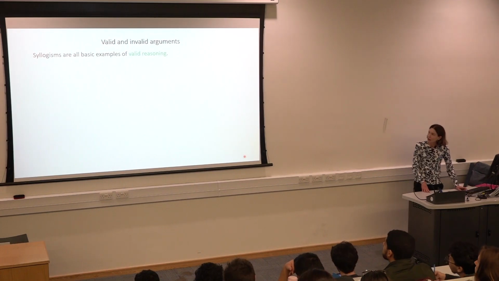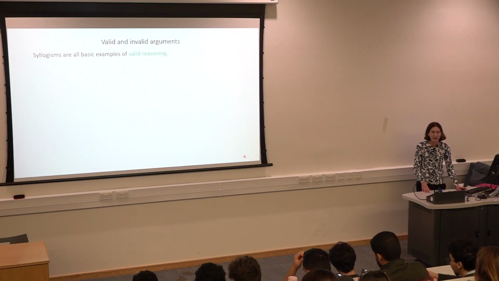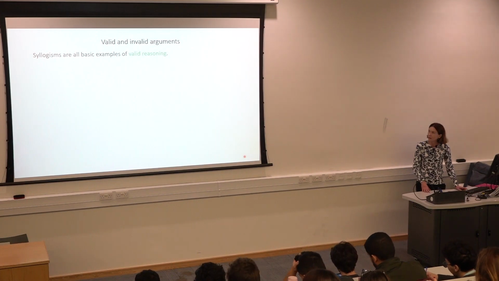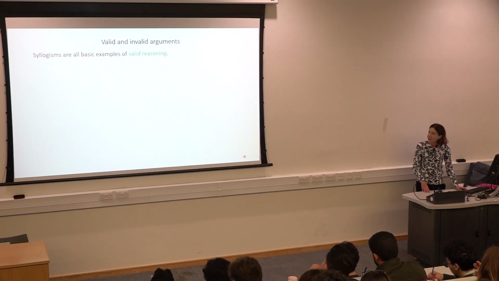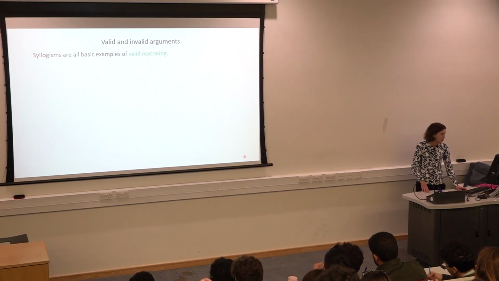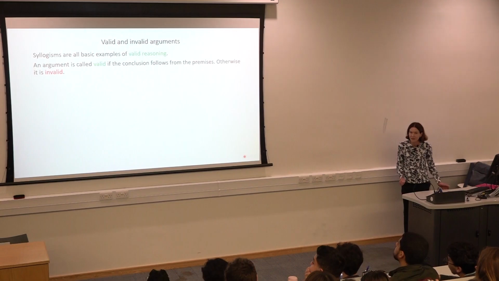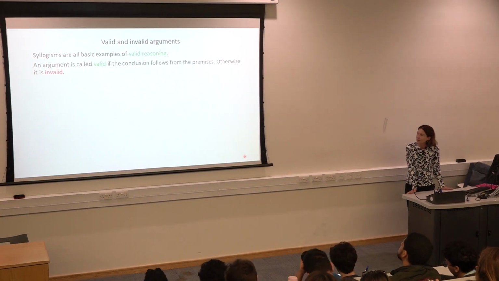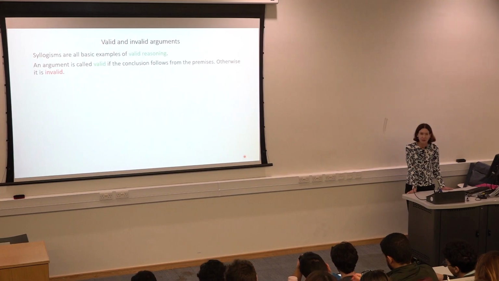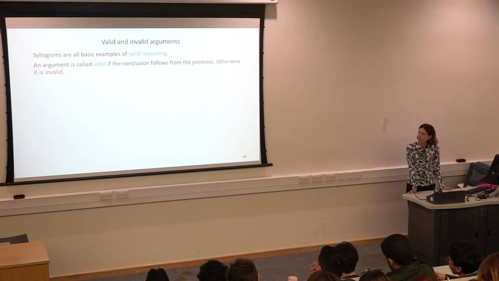Right, so syllogisms are very basic examples of just valid reasoning, right? Just good logic, okay? If you've got an argument which is bad logic, then this is called invalid reasoning, okay? So an argument is called valid if the conclusions follow from the premises, and otherwise it is called invalid. Invalid if you cannot draw the conclusion from the premises, okay?